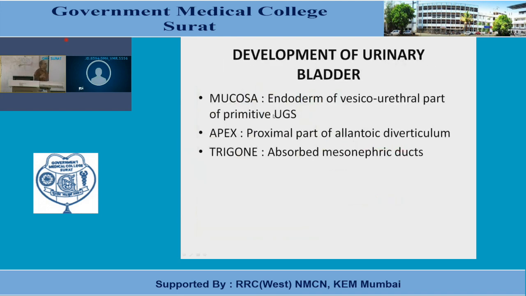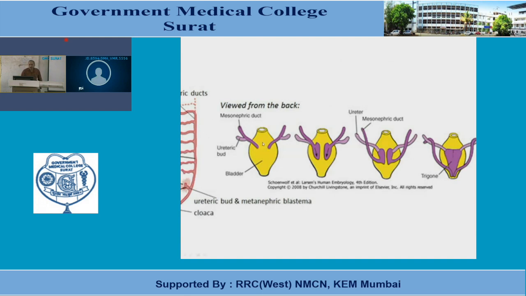And an important point is the trigone. You know that the trigone lies over the base of the urinary bladder, the posterior aspect, a somewhat triangular shaped structure. Now this trigone derives from the absorbed mesonephric duct. Remember, this is important. Previously I also showed this slide. This is the dorsal view of the developing urinary bladder